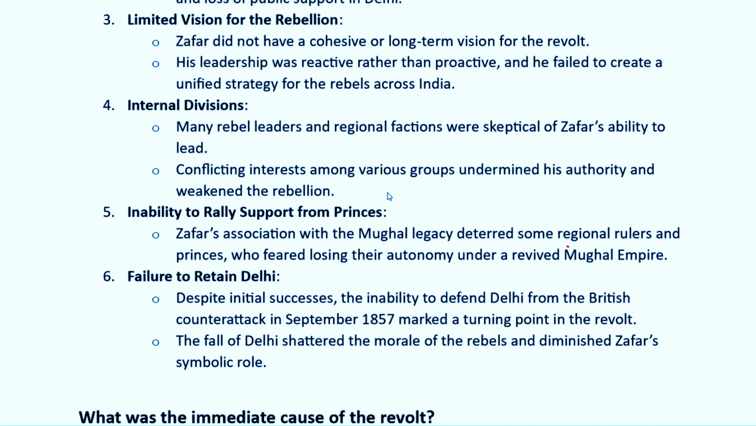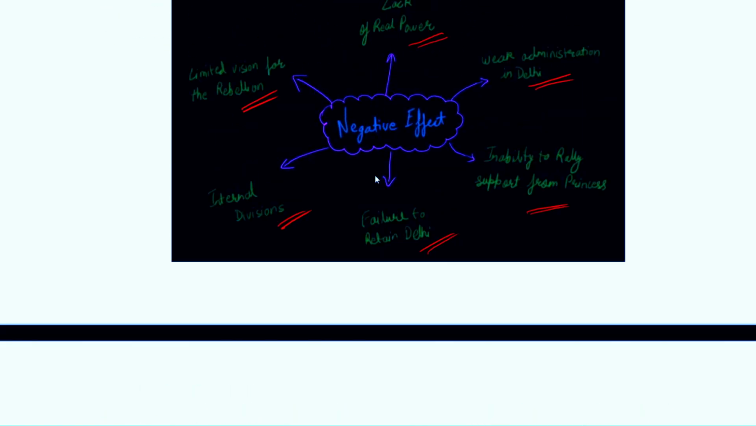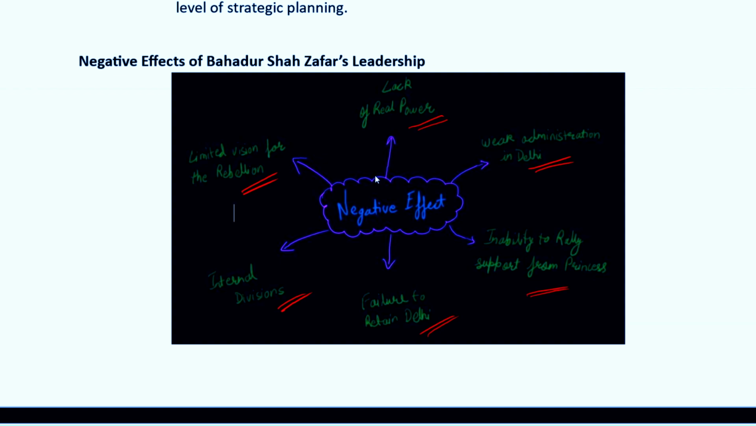Internal divisions. Many rebel leaders and regional factions were skeptical of Zafar's ability to lead. Conflicting interests among various groups undermined his authority and weakened the rebellion. Inability to rally support from princes: Zafar's association with the Mughal legacy deterred some regional rulers and princes, who feared losing their autonomy under a revived Mughal Empire. Failure to retain Delhi, so he was not able to retain power in Delhi. So this was the negative effect of Bahadur Shah Zafar's leadership.